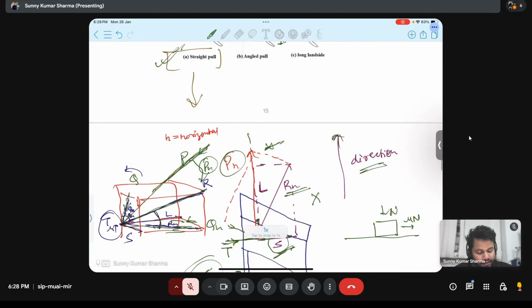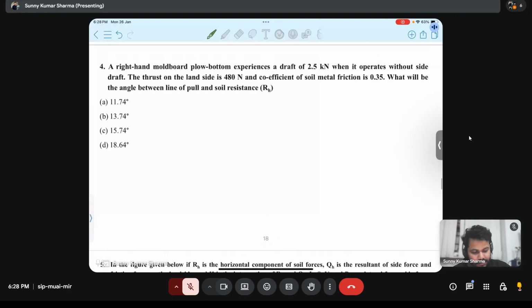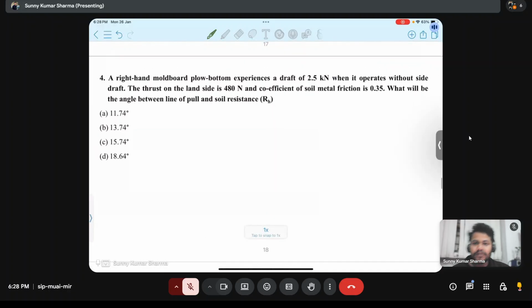Now suppose we solve this question. It will make everything clear. A right-handed moldboard plow bottom experiences a draft of 2.5 kilonewton when it operates without side draft. The thrust on the land side is 480 Newton and coefficient of soil metal friction is 0.35. What will be the angle between line of pull and soil resistance?